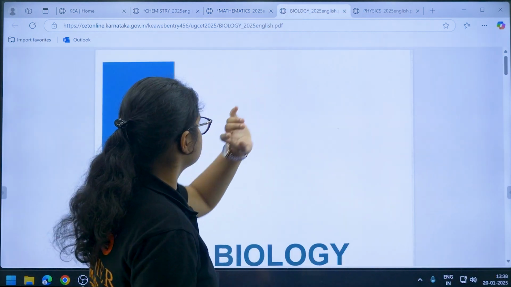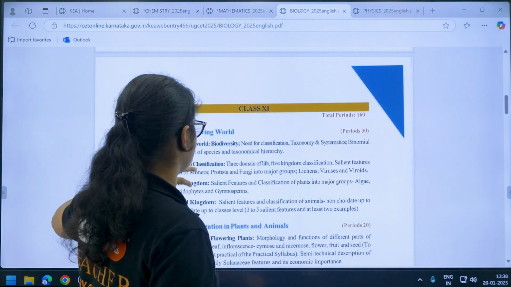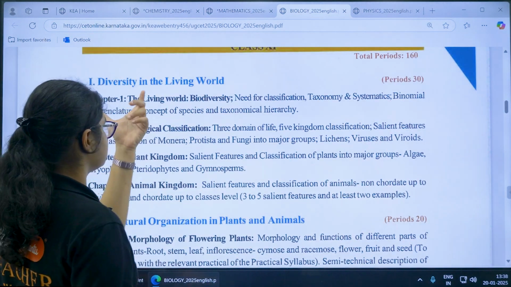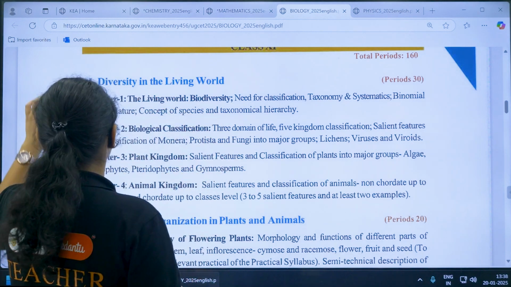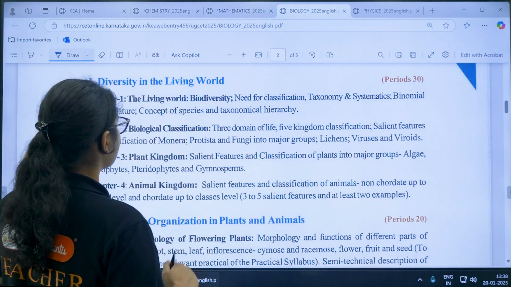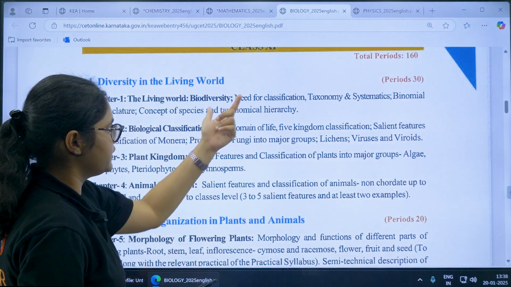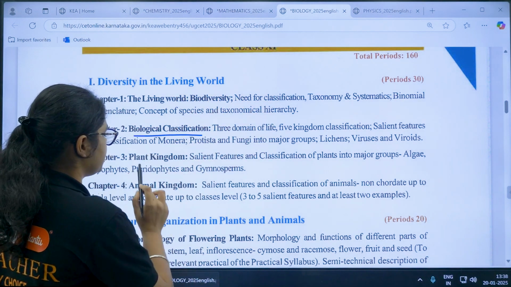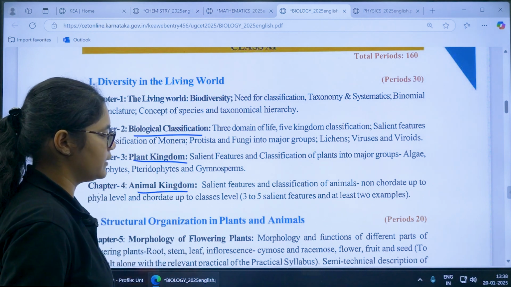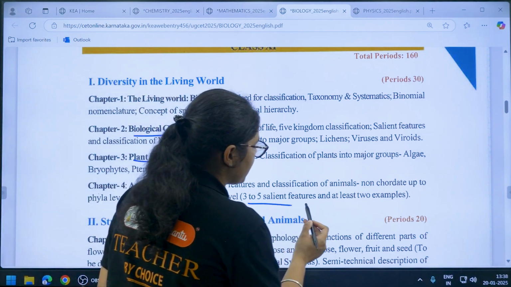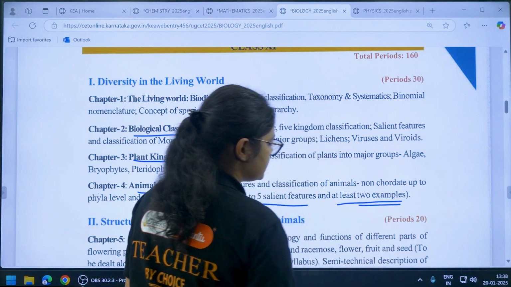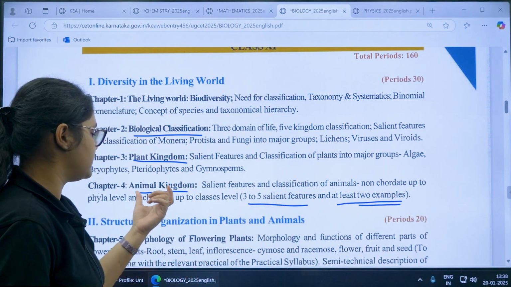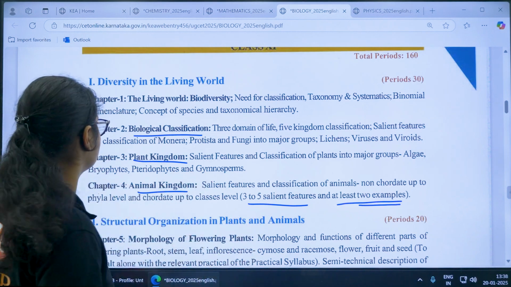Now if we see the bio syllabus, those students who have opted for bio, it is important for them. So first, from the first part, there is diversity in the living world. Here you have chapter 1, that is the living world and biodiversity. Some topics are there, so just focus on these topics. Then biological classification, plant kingdom and animal kingdom. You should know 3 to 5 salient features and at least 2 examples. So make sure that you prepare at least 2 examples and 3 to 5 salient features of each type of class from biology of this chapter.